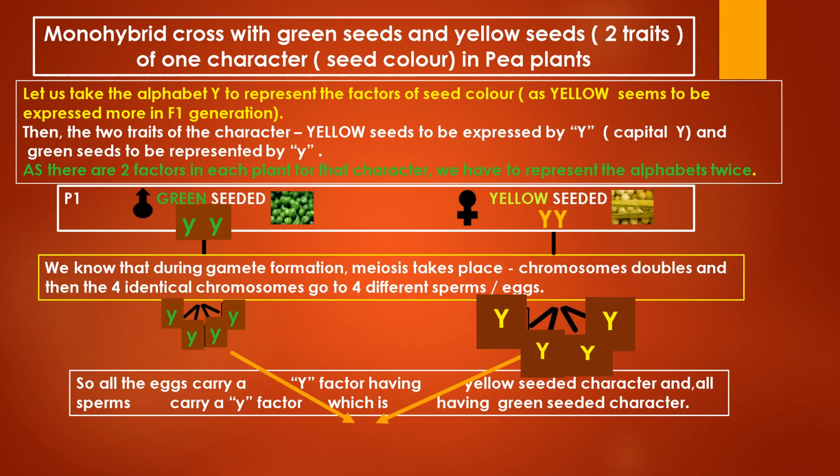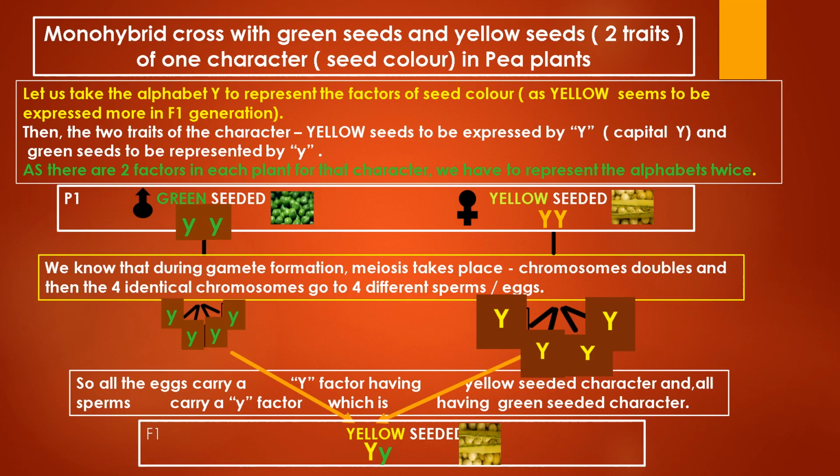But Mendel observed that the strange fact is that even though the F1 generation has one capital Y gene for yellow colored seeds and one small y gene for green colored seeds, all the plants produced in the F1 generation were actually yellow seeded. That means that the character hidden in the small y gene, that is green seeded, is not expressed because the capital Y gene, which is yellow seeded, is dominant over the green seeded character.